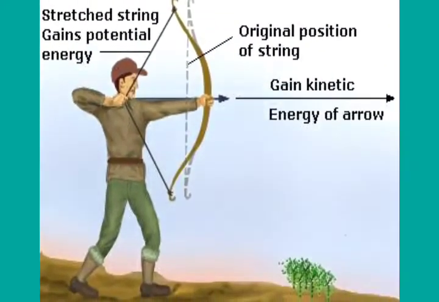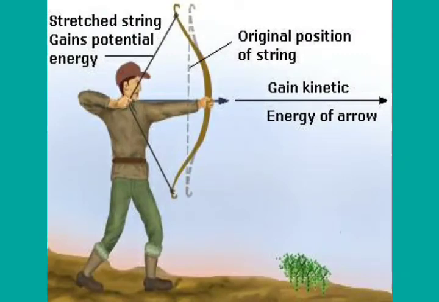Another example: a stretched bow has potential energy because of its stretched position. When the stretched bow is released, the potential energy of the bow changes into kinetic energy, and this kinetic energy does work on the arrow and makes the arrow move.